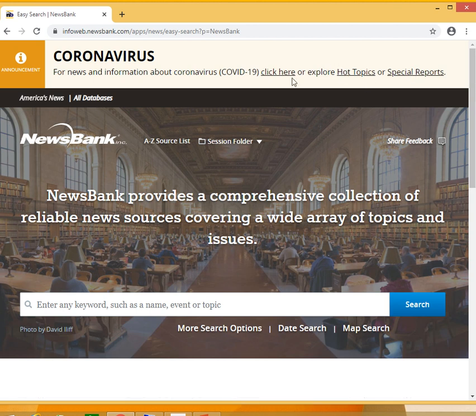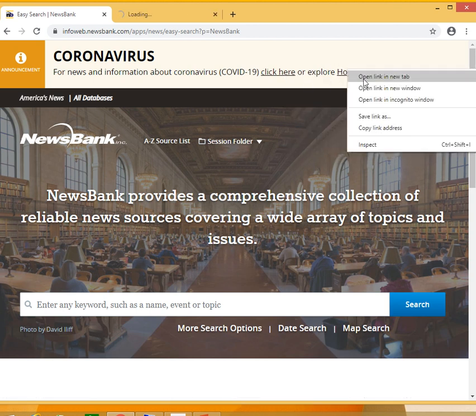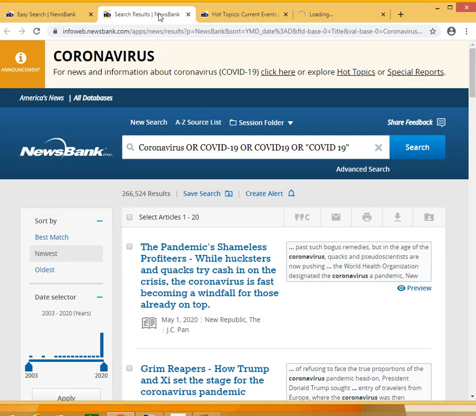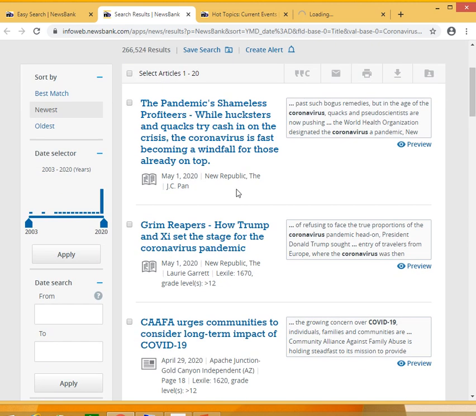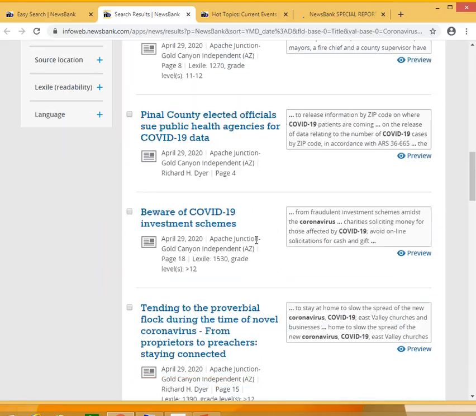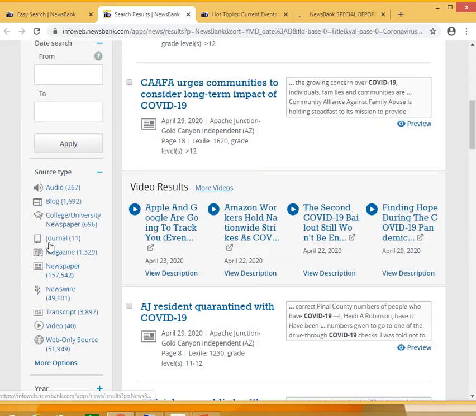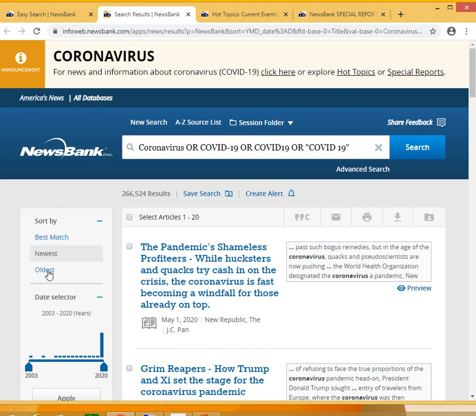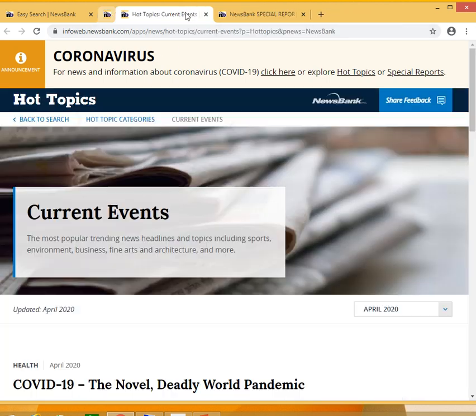So just to give you an idea of what some of these look like, I'm going to open these in new tabs. Okay, so for the more information about coronavirus, it's just populating all of the news articles pertaining to coronavirus. And you can see on the left-hand side, you can narrow it down by audio, blog, college, university paper, newspaper, video, etc. There's so many options to narrow it down depending on what you're looking for. Newest, oldest, if you wanted to trace things back. So that was what the coronavirus click here looked like.